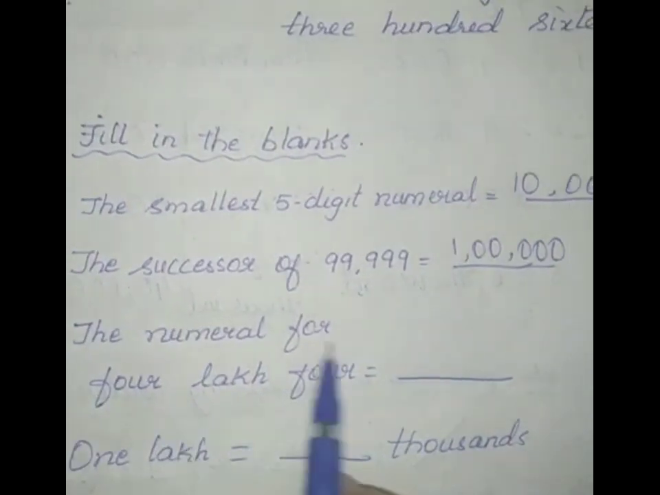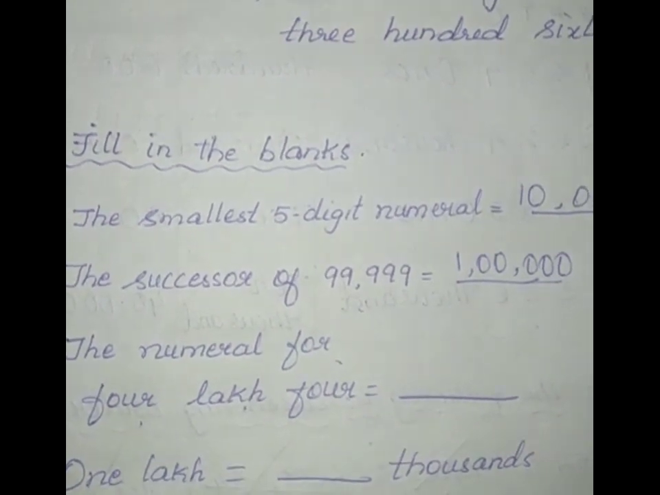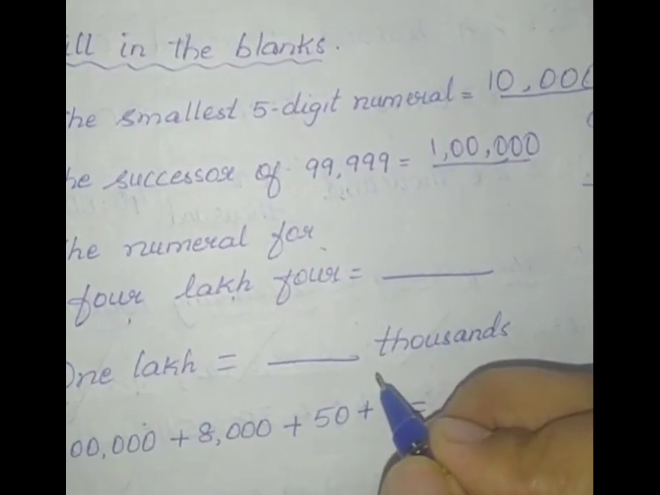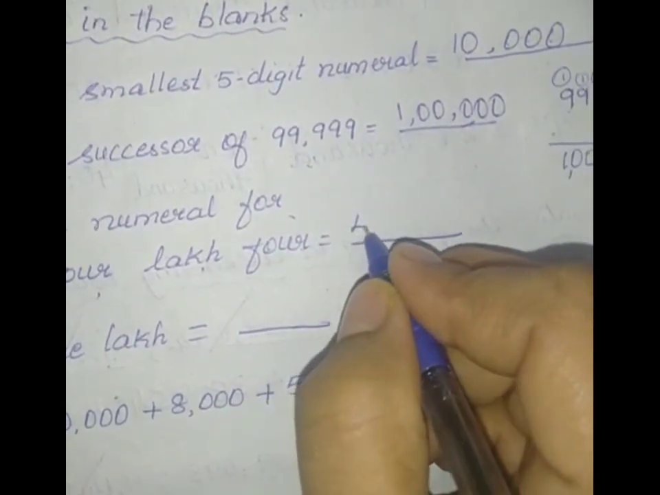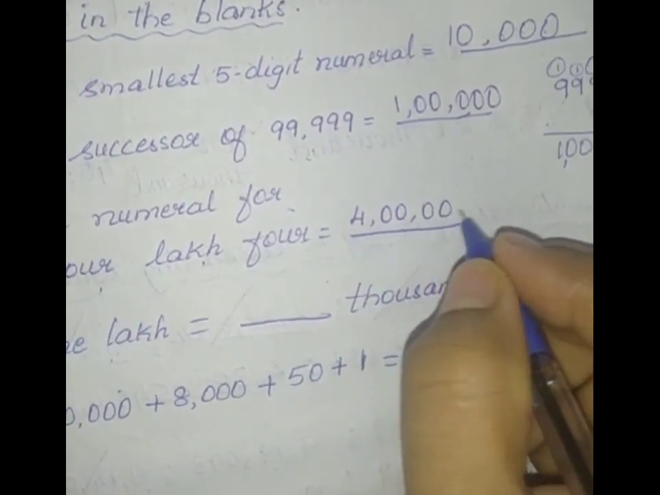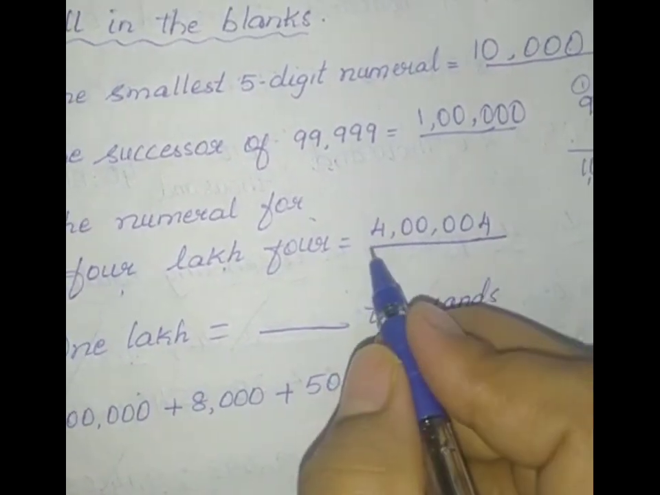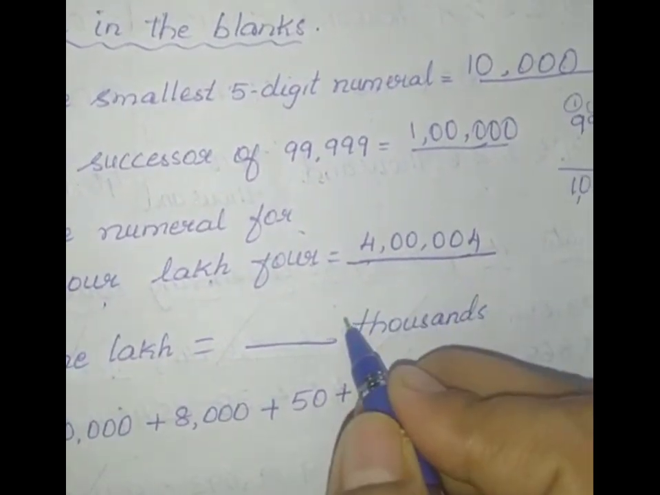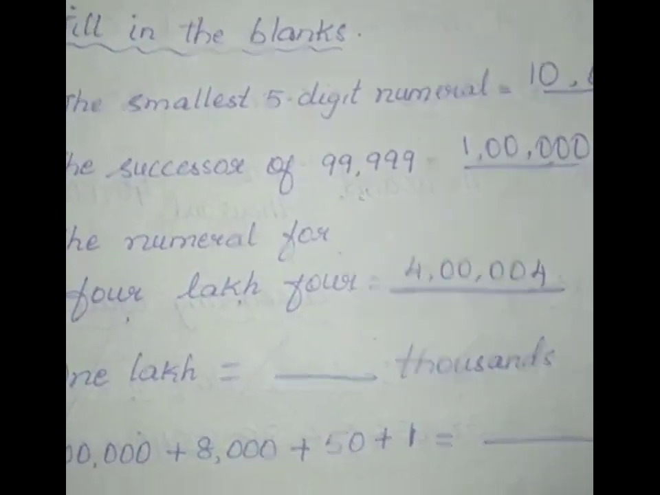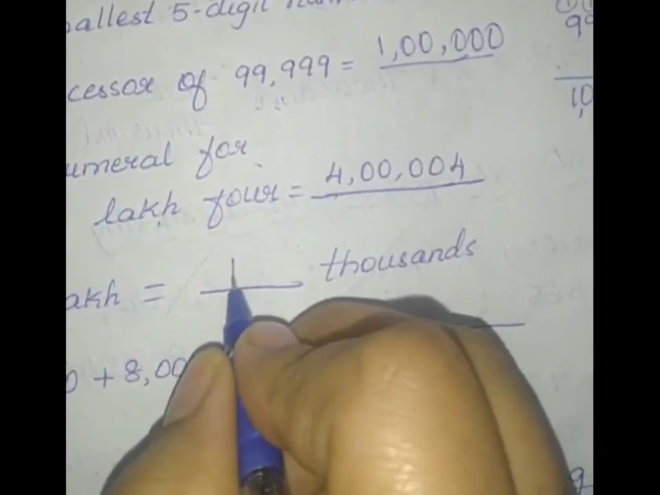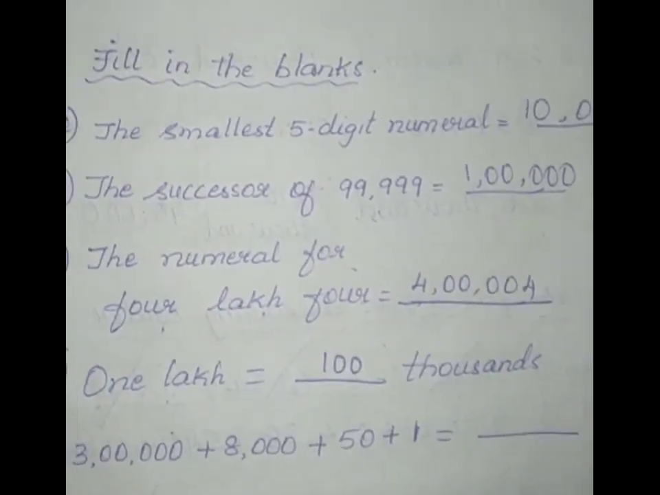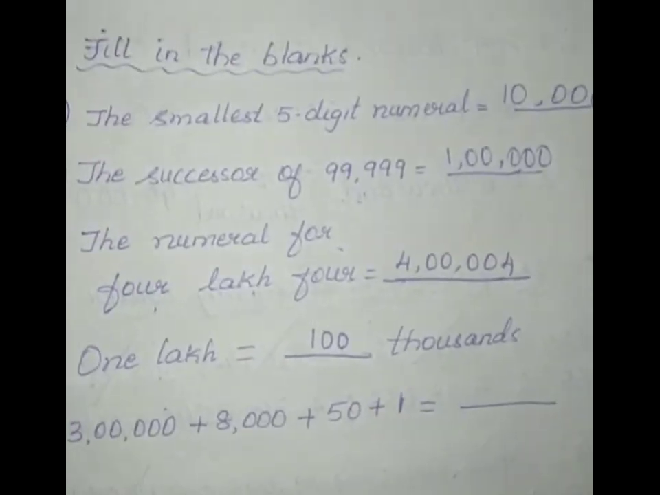The successor of 99,999 is 1 lakh. The numeral for 4 lakh 4. How you will write 4 lakhs? Lakhs means 6-digit number, isn't it? 6-digit number means 4 lakhs 4. 1, 2, 3, 4, 5, 6. 1 lakh is dash thousands. How many thousands in 1 lakh? So we know that we have 100 thousands in 1 lakh. So 100 multiplied by thousands becomes 1 lakh.